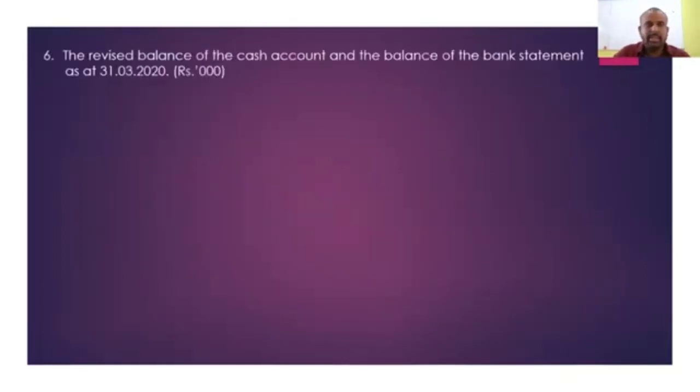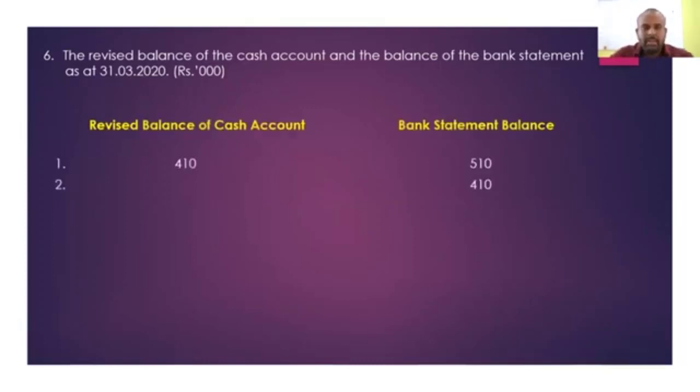Right? Then it says revised cash balance and the bank balance as at 31st March 2020. You want to calculate the revised cash balance and the bank statement balance. To calculate the revised cash balance, we will have to prepare the amended cash control account. And if you want to calculate the bank statement balance, for that purpose you have to prepare the bank reconciliation statement, because from that you can find the bank statement balance. Okay. They have given a few answers. Want you to find the correct answer.